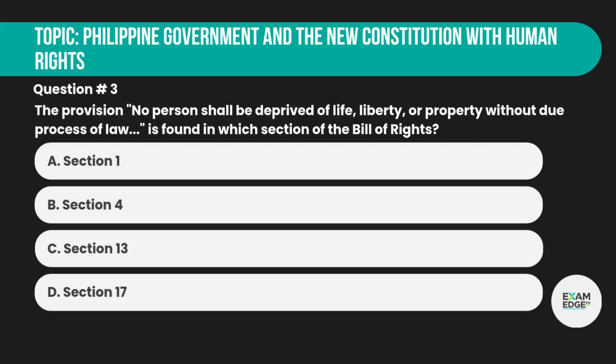Question number 3. The provision "no person shall be deprived of life, liberty, or property without due process of law" is found in which section of the Bill of Rights? A. Section 1. B. Section 4. C. Section 13. D. Section 17.